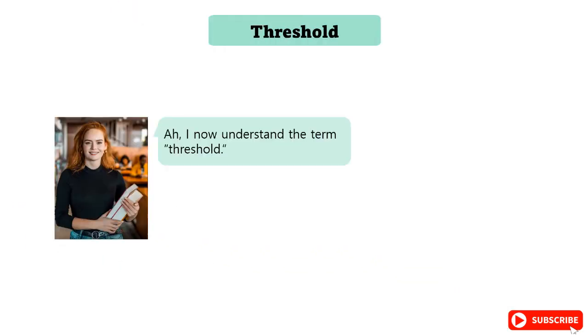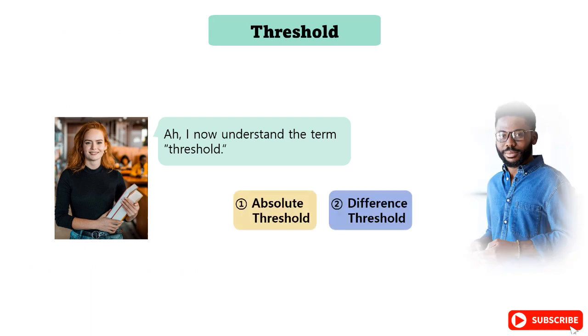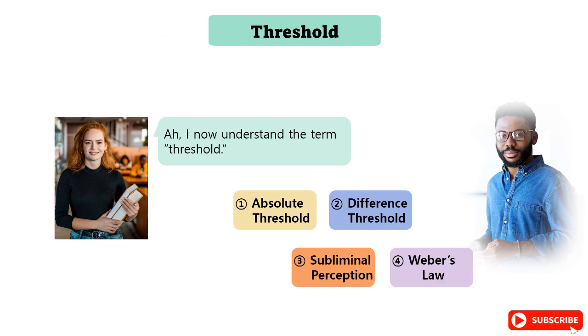Professor, I now understand the term threshold. To understand threshold, you need to understand 4 terms. The 4 terms are absolute threshold, difference threshold, subliminal perception, and Weber's law.